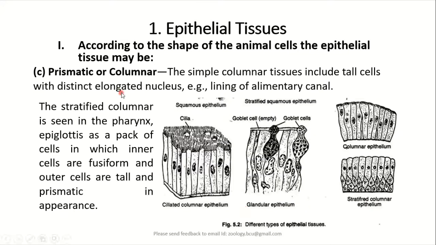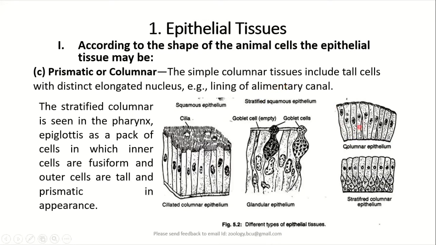Similarly, we also have elongated epithelial cells forming pillar-like or column-like structures, forming columnar epithelium.